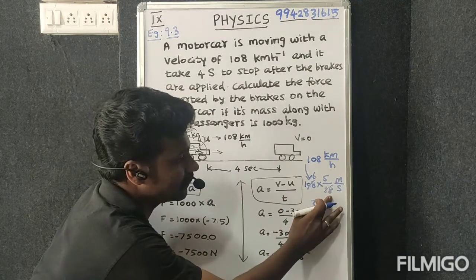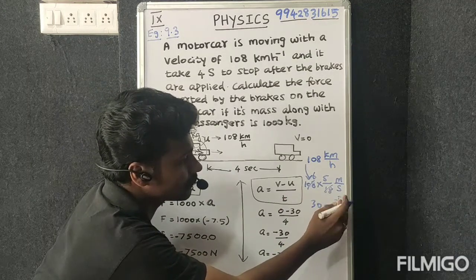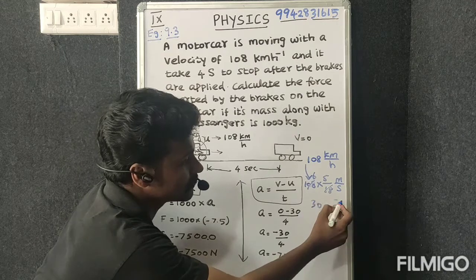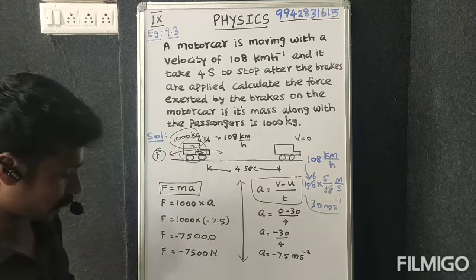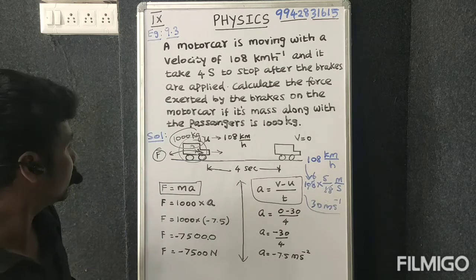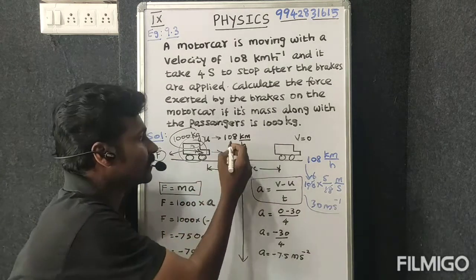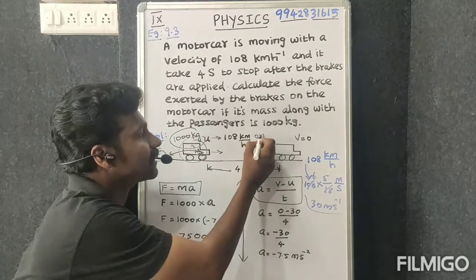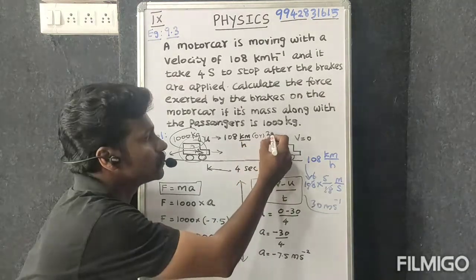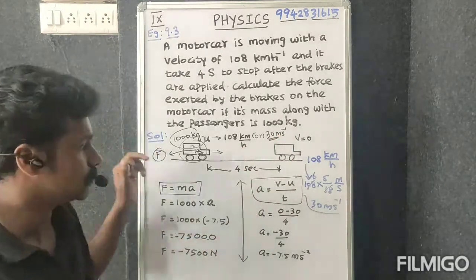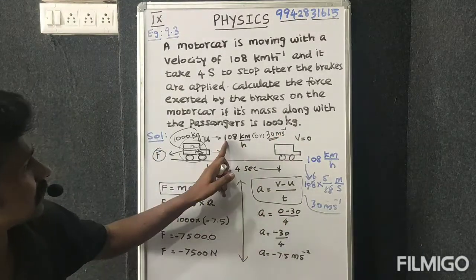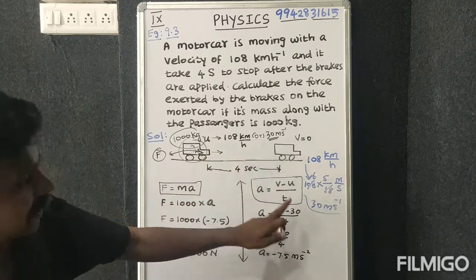So 30 meter per second. I can write initial velocity, instead of 108 km per hour, as 30 meter per second.